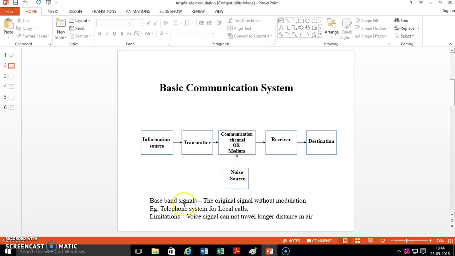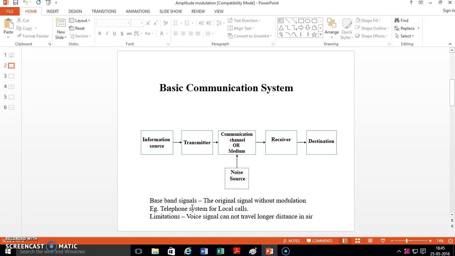Now, first see what the baseband signal means. Baseband signals mean the original signal without any modulation technique. The example of this baseband signal is the telephone system for local calls.